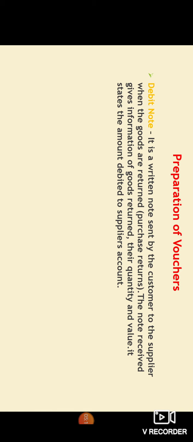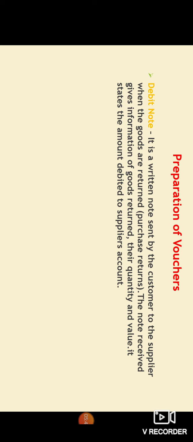Next we have debit note. A debit note is a written note sent by the customer to the supplier when goods are returned. The note gives information of goods returned, their quantity and value. It states the amount debited to the supplier's account. Let's suppose you have purchased some items and now you want to return a few of them. So this is nothing but the purchase return.